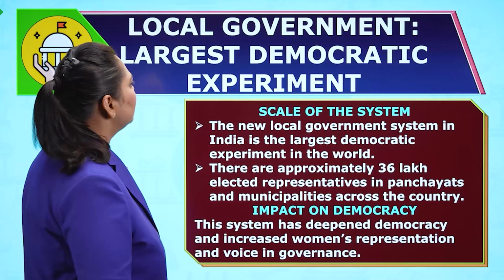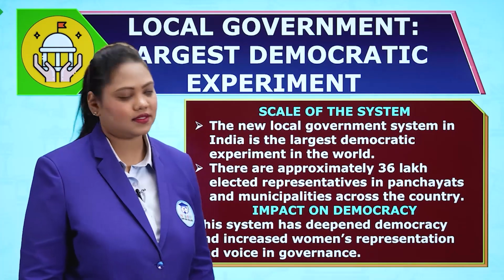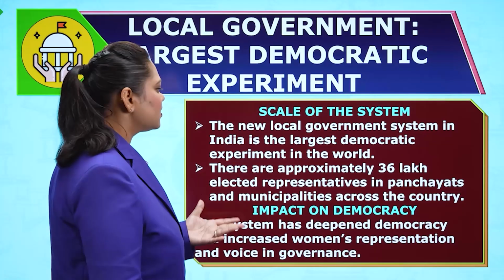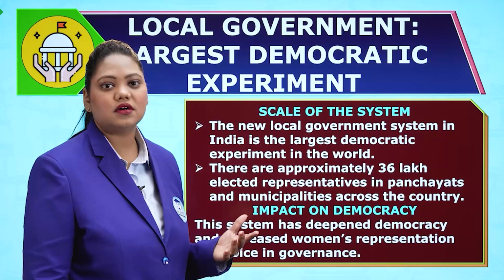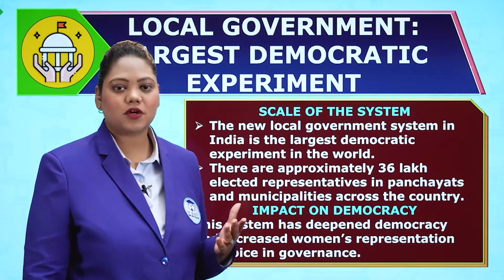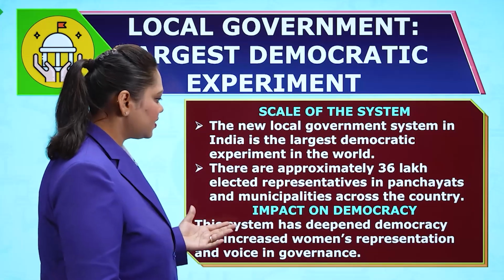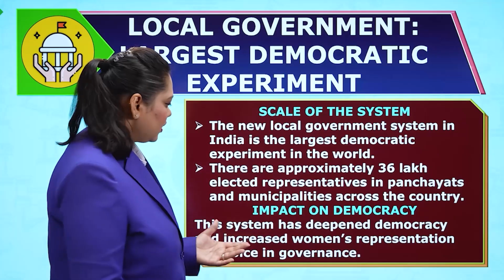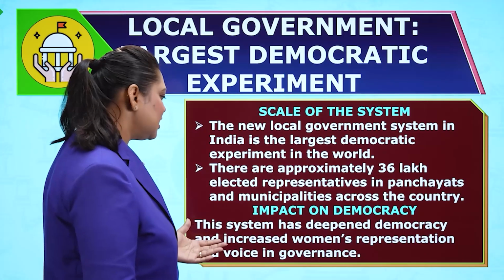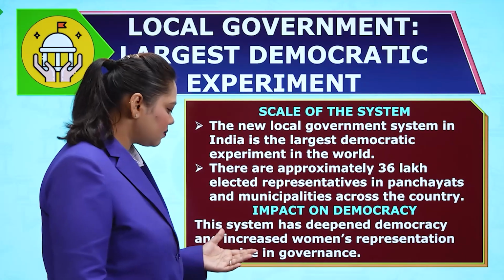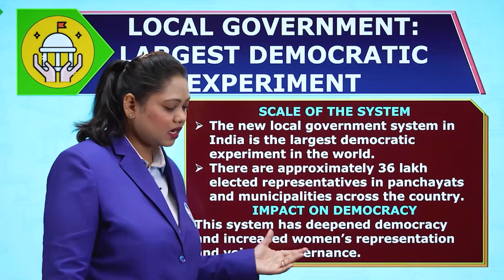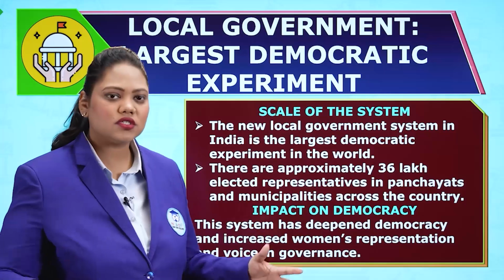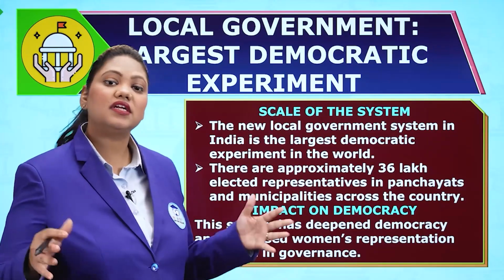Let's see local government, the largest democratic experiment we can see in India. Scale of the system. The new local government system in India is the largest democratic experiment in the world. There are approximately 36 lakh elected representatives in panchayats and municipalities across the country. Impact on democracy. This system has deepened democracy and increased women's representation and voice in governance. So this has put the roots of democracy in the villages, in far-off communities, even in tribal areas.